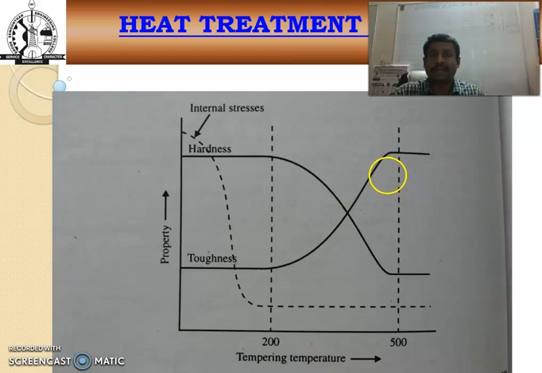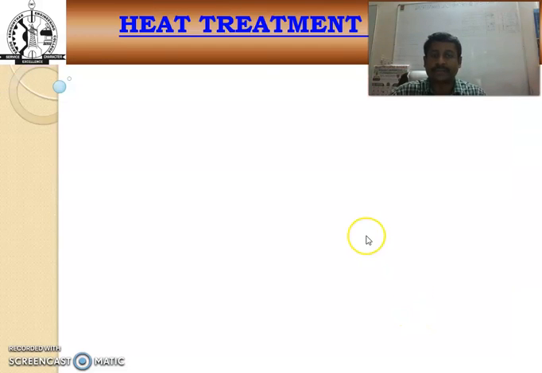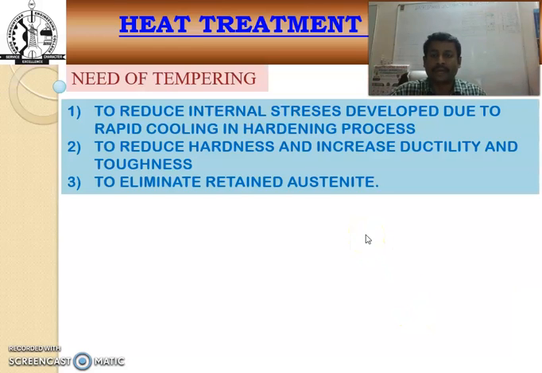During this, there is variation in properties with varying tempering temperature, and internal stresses are relieved. What is the purpose of the tempering process? The tempering process is to reduce the internal stresses that are developed due to the rapid cooling in the hardening process, also to reduce the hardness, to increase the ductility and toughness of the particular material, and to eliminate the retained austenite structure.